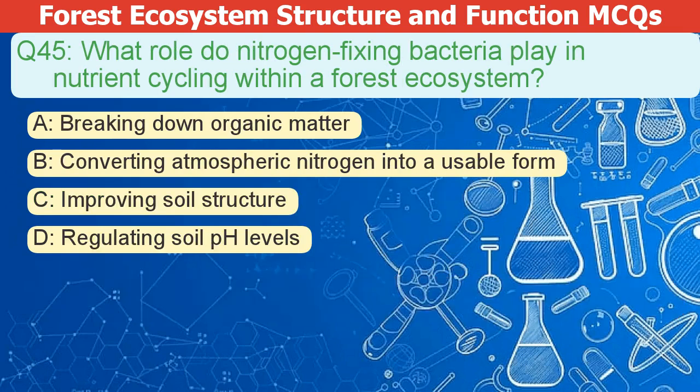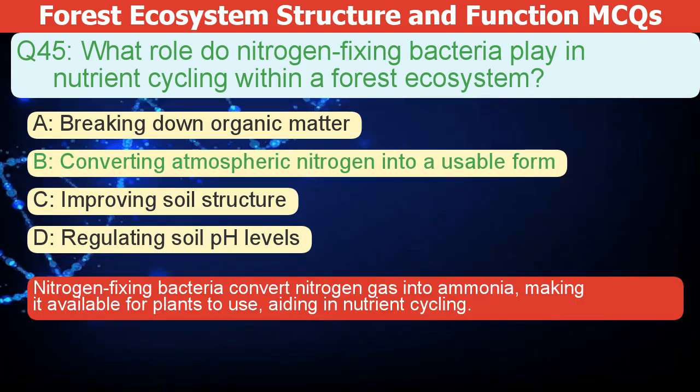What role do nitrogen-fixing bacteria play in nutrient cycling within a forest ecosystem? A. Breaking down organic matter. B. Converting atmospheric nitrogen into a usable form. C. Improving soil structure. D. Regulating soil pH levels. The correct answer is B.